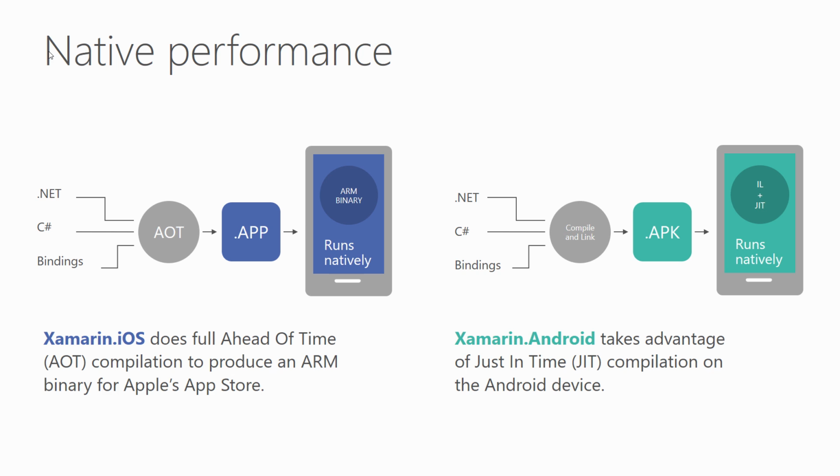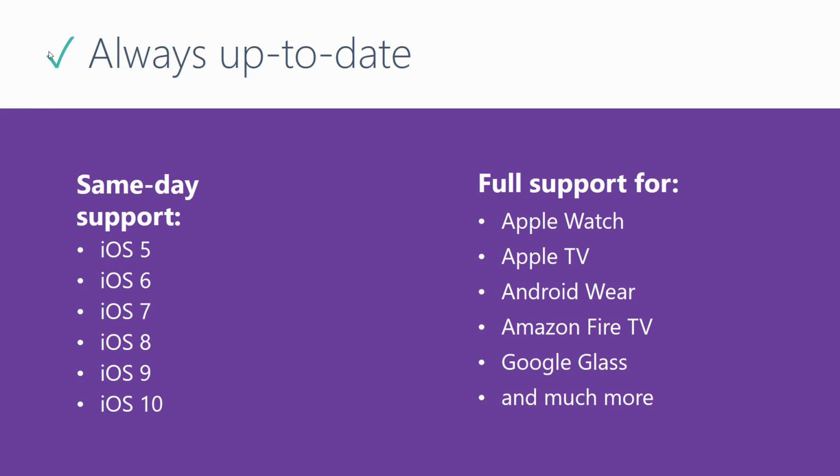And again, the nice thing here is that a Xamarin application is native. So once you have your application built inside of Visual Studio, you go through the same publishing processes that a native language iOS or Android developer would go through, publishing it right to the App Store or distributing it in-house. What's great is that we've always offered same-day support for iOS. We've been shipping same-day support for iOS since iOS 5, and we've gotten really, really close on Android. Usually, Google doesn't have too long of a development time before releasing, and often on Android we have a little bit of time to wait.